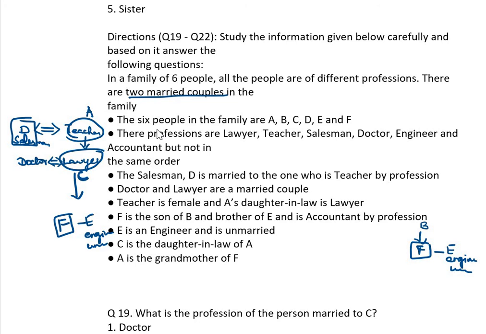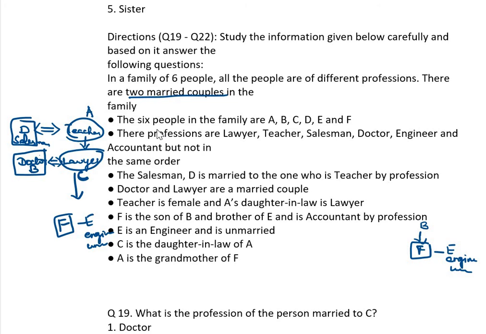F is a son of B. Doctor is B, because total 7 members only. We can't add one more here.